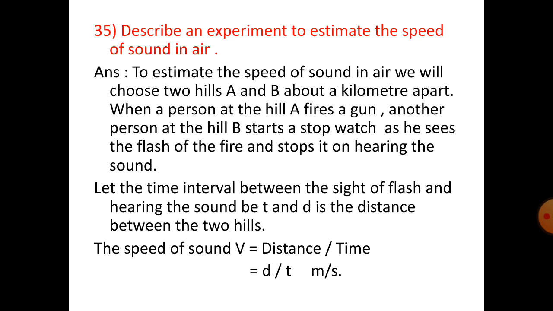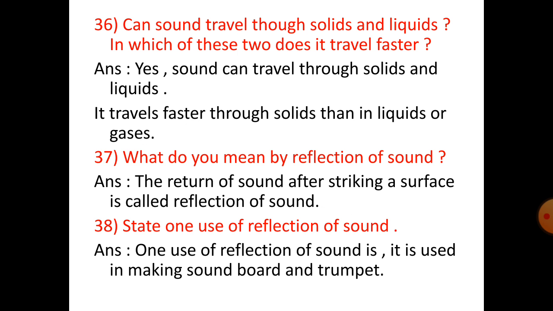Let the time interval between the sight of flash and hearing the sound be T, and D is the distance between the two hills. The speed of sound V is equal to distance by time, D by T meter per second.